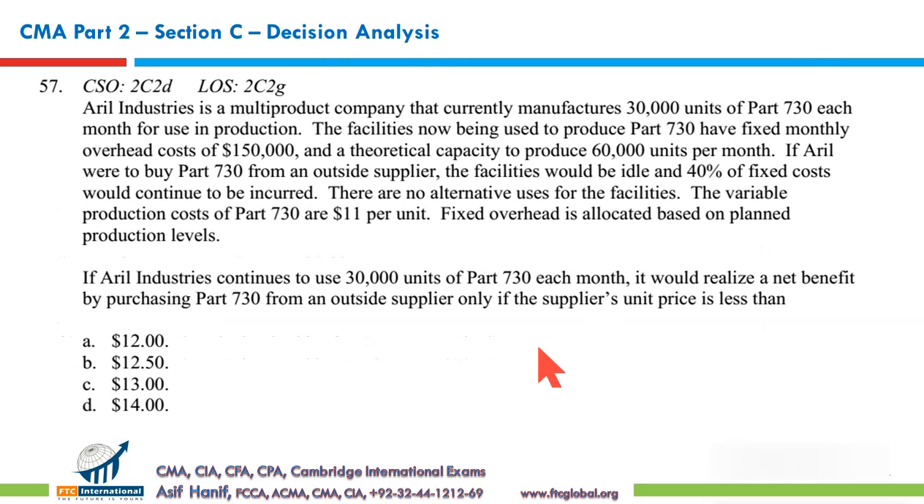Next. Arel Industries is a multi-product company that currently manufactures 30,000 units of a Part 730 each month for use in production.